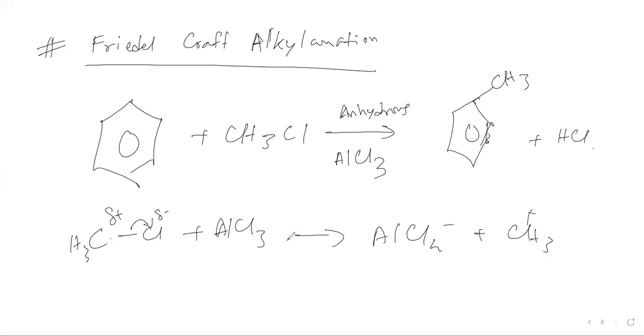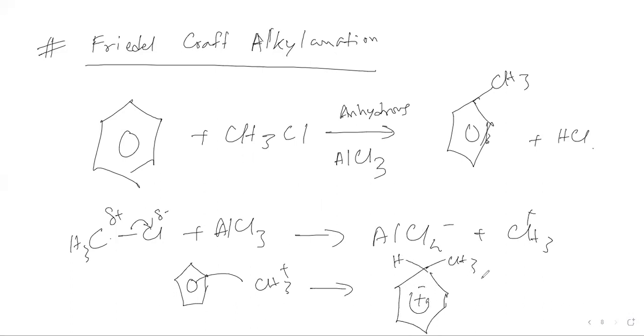Then the other steps happen in a similar way. The pi ring attacks this CH3 plus, and everything is just as before. This is hydrogen, this is CH3.